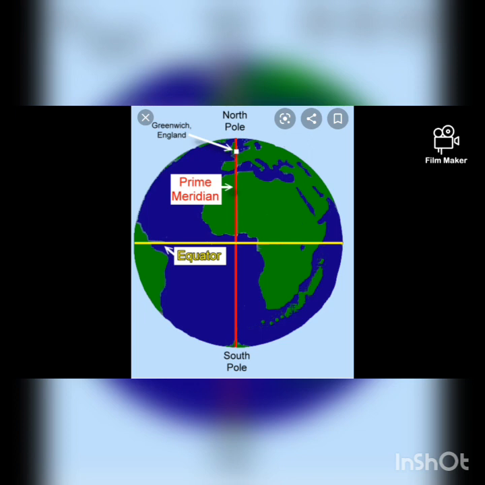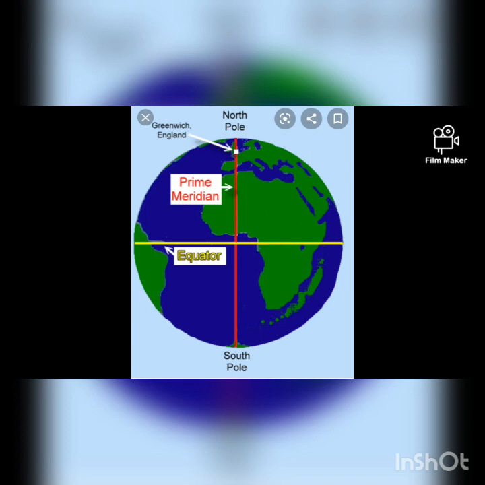First we are going to discuss the latitude lines. The latitude imaginary lines are drawn on our Earth from east direction to west direction. In this picture, that yellow line is called the latitude line. This yellow line is the 0-degree latitude line, also called the equator. The equator divides our Earth into two equal halves, called hemispheres.